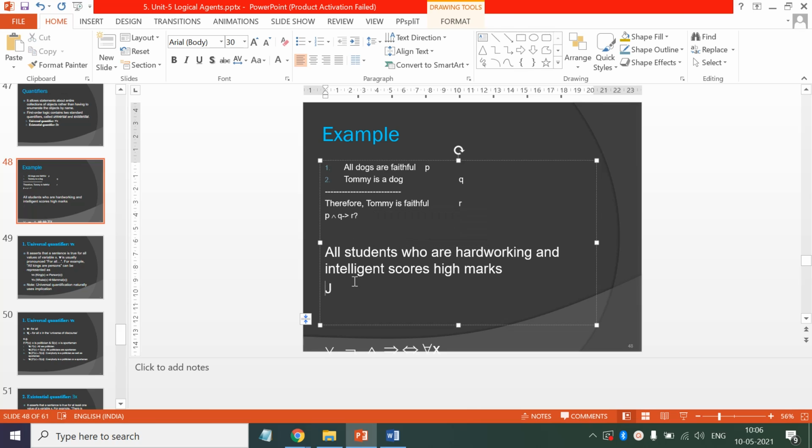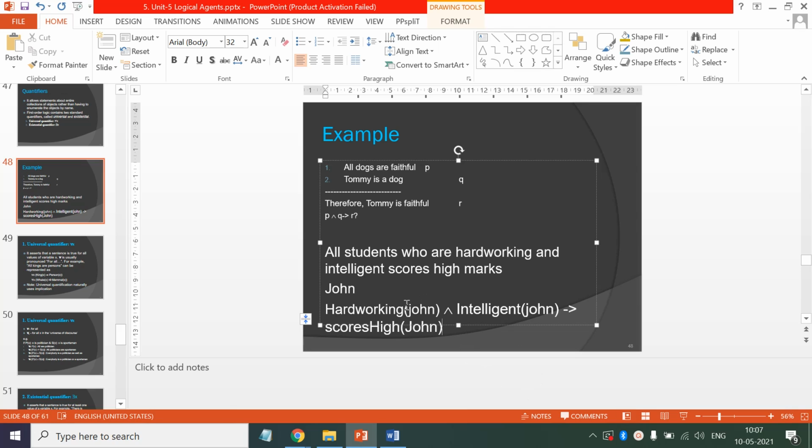So if John is one of the students, then we can write hardworking John, and we have to use the and symbol, then hardworking John and intelligent John implies scores high John.